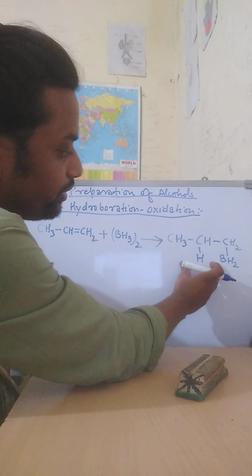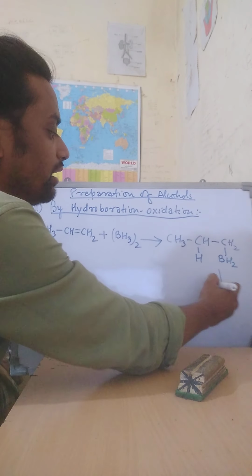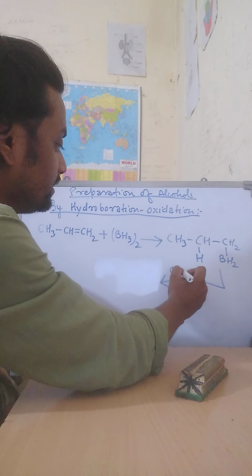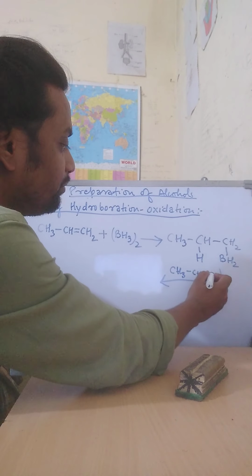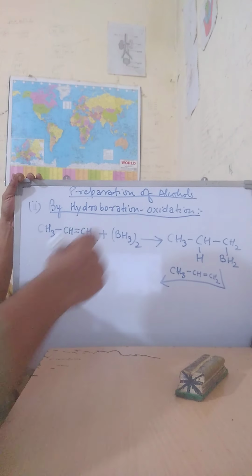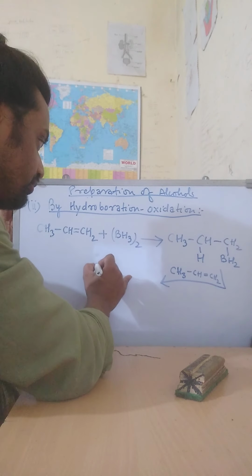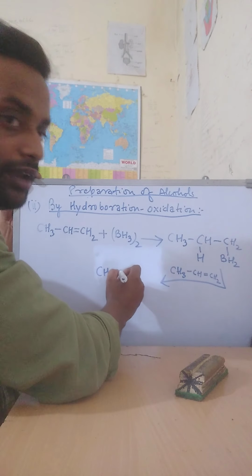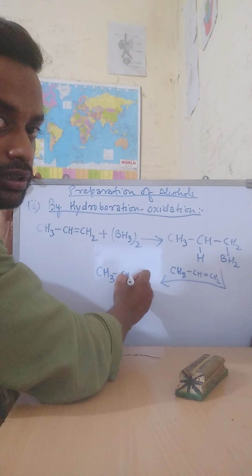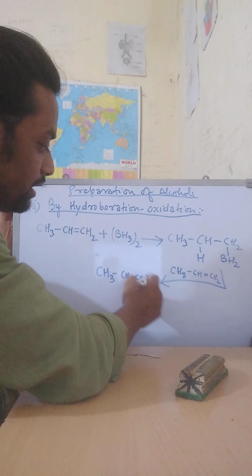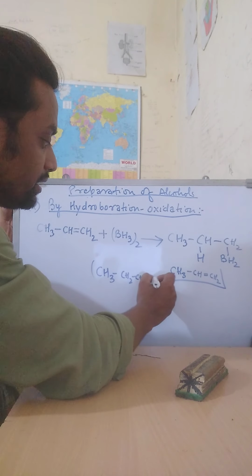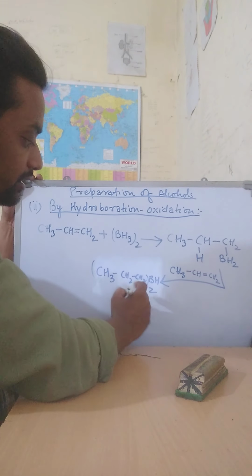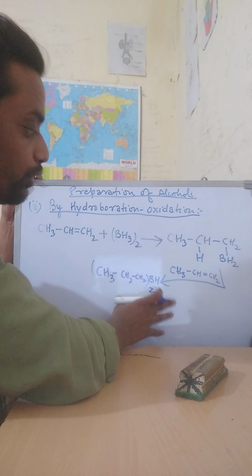In this product, if we again add a propene molecule, CH3CH=CH2, then what will happen? Two molecules are attached, dipropyl borane will be formed, that is (CH3CH2CH2)2BH.